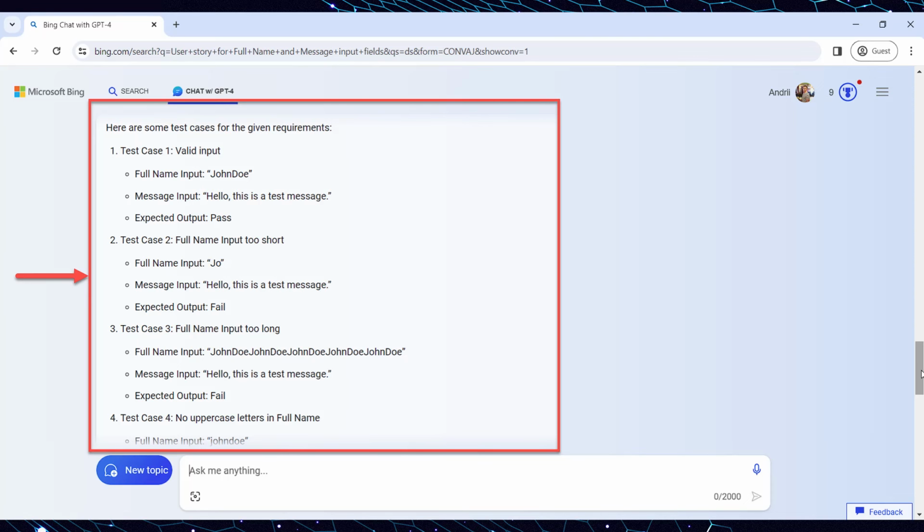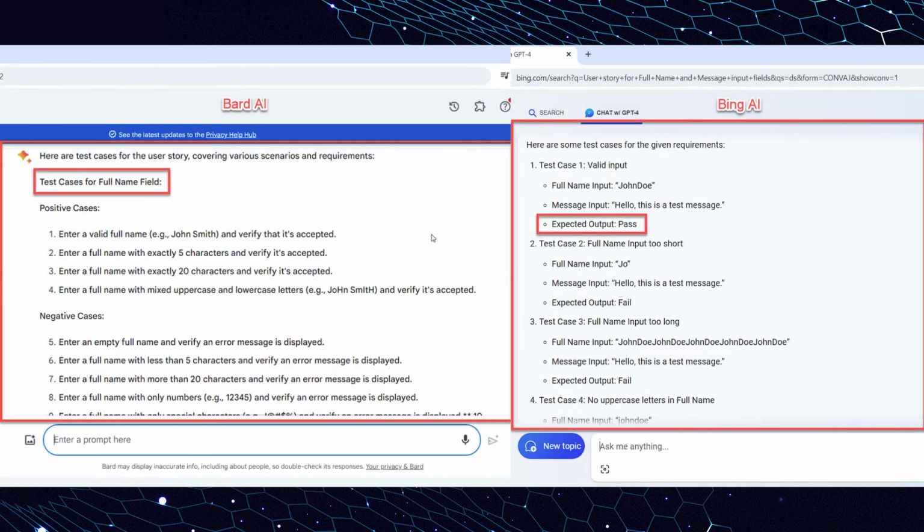In conclusion, both AIs are able to write test cases. Comparing the answers, we noticed that Bard AI generated more test cases, but missed test cases for the message field, and the provided test cases lack expected results. On the other hand, Bing AI generated more structured test cases for both fields, but slightly fewer of them. Now, let's move on to the second scenario where you can use Bing AI for software testing, which is correction of code.